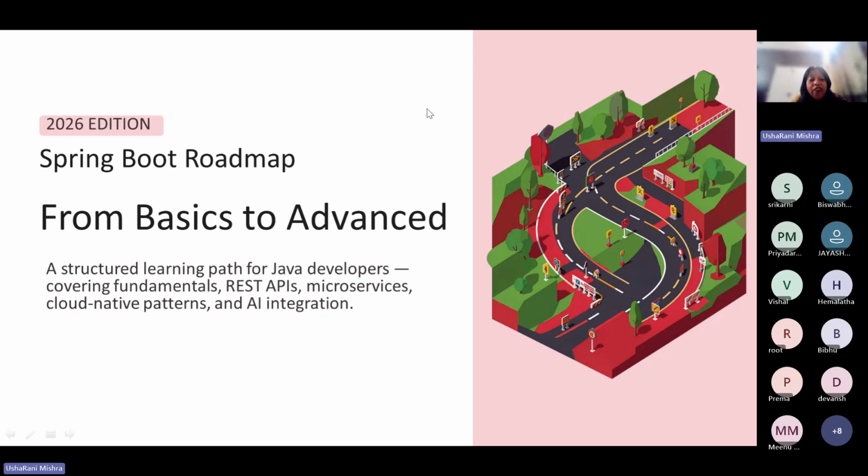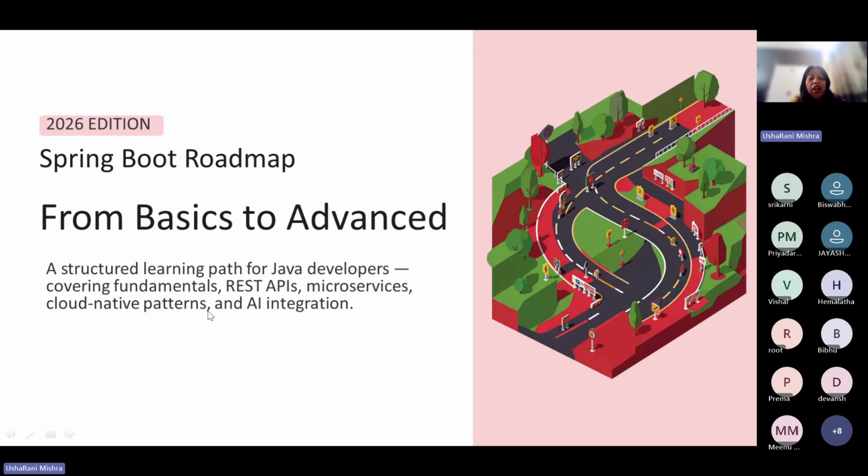Then after microservices, building microservices is not sufficient for us. We need a deployment environment for it, for which we will use cloud. And this course is going to help you learn from the fundamentals till cloud native patterns. The Spring Boot roadmap does not actually end here. Maybe till 2024 or early 2025, it was still cloud native patterns.